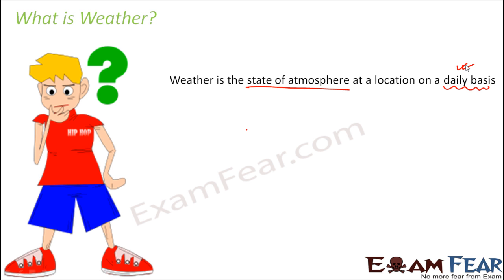Whenever you are talking about a particular day, what you are talking about is weather. Different locations can have different weather conditions. For example, it might be snowing in Jammu and Kashmir on a particular day, whereas it might be dry on the same day in Kerala. So weather changes from day to day. It is not necessary that if today you have a very cloudy weather, tomorrow also you will have similar type of weather. It might be sunny tomorrow. So now the question is, how do we determine how the weather is?